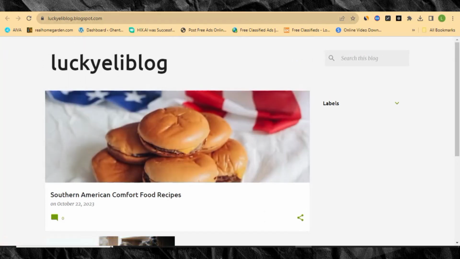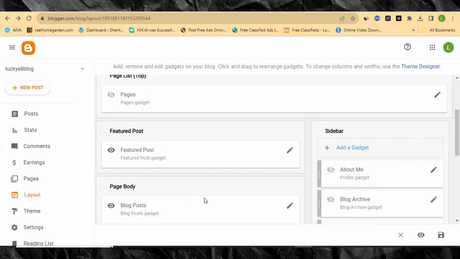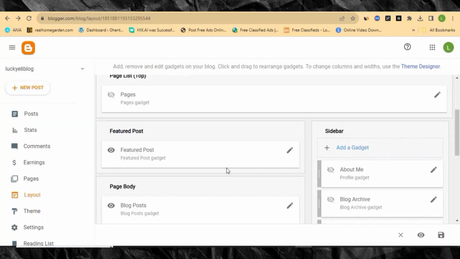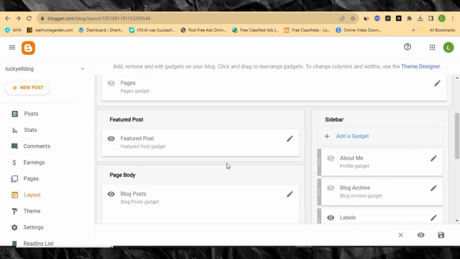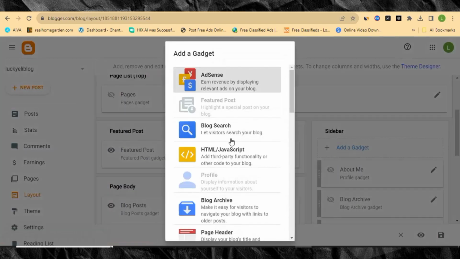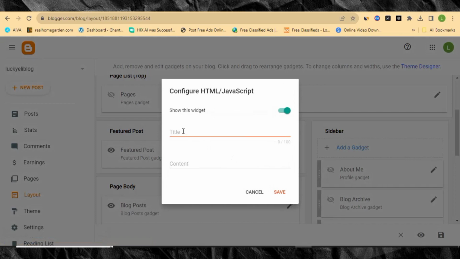Now let's continue to add some menus. Now for you to add a menu, just like the way you have been seeing menus written at the top of your website in WordPress, this is what you need to do. In Blogger, those menus are added with code. So over here, what you need to do is to come to add gadget and make sure you click on it. It's gonna display this for you. Then you click here, HTML/JavaScript. Then you click on it, and then you're gonna give a title of the menu.